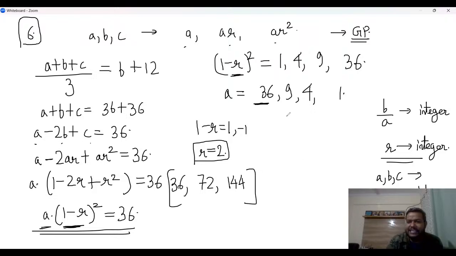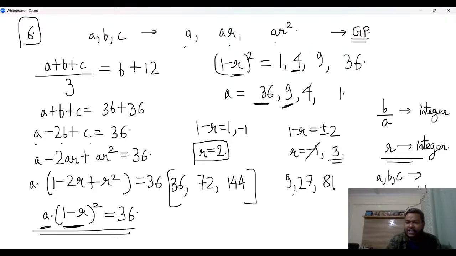If A is 9 and (1 minus R) whole square is 4, so 1 minus R is plus or minus 2. So 1 minus R is plus 2 will give us R is minus 1, and minus 2 will give us R is 3, right? Negative 1 is not possible because it will make the terms negative. So this I will reject, and R equal to 3 will give me 9, 27, and 81 as my GP in that case, right?